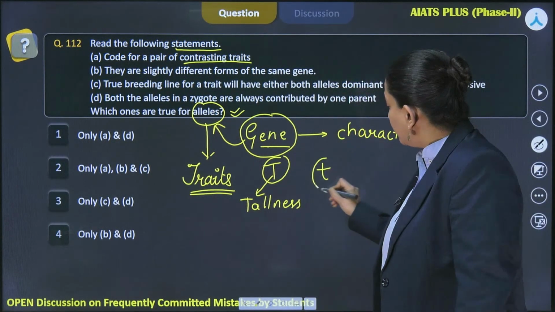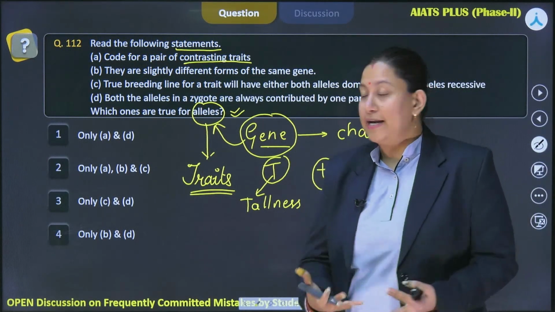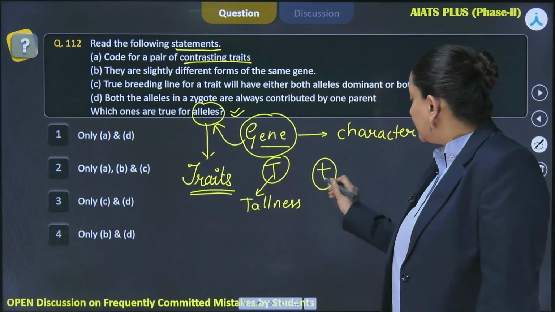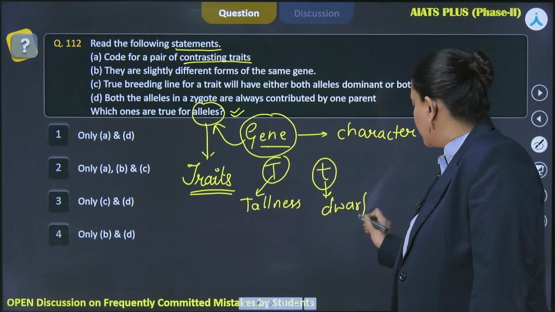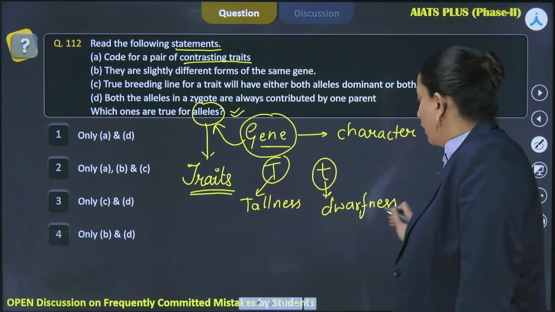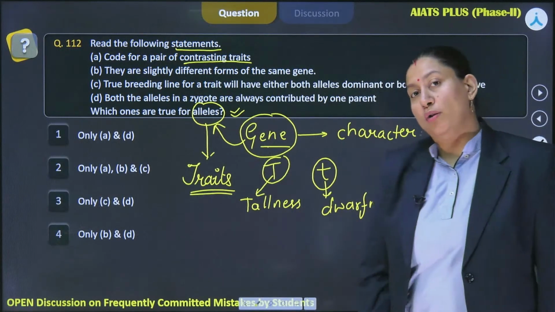And on the contrary, if we talk about the small t allele, it is going to induce the dwarfness, right? So we can clearly see that these are two contrasting characters. One is inducing a very tall height and another is inducing really small one, right?